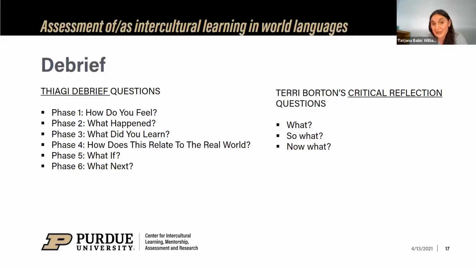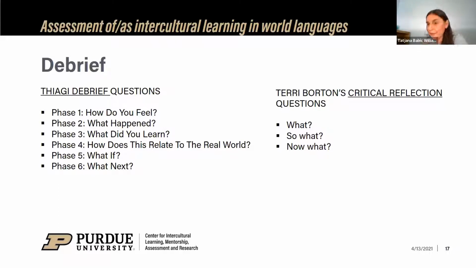And then how does this relate to the real world? Of course, it asks the students to reflect on the relevance of what we just did in class to real life experiences. What if is about applying these insights to new contexts and using alternative scenarios to speculate on how people's behaviors would change under different circumstances. And then last, what next is about undertaking action planning, so figuring out strategies for changing one's behavior in the future based on the insights.